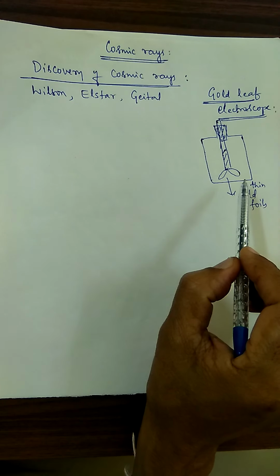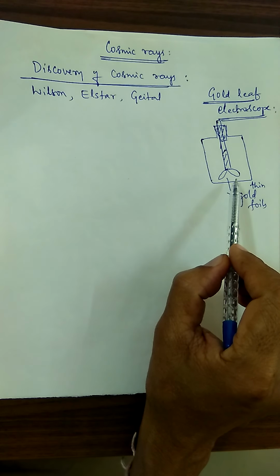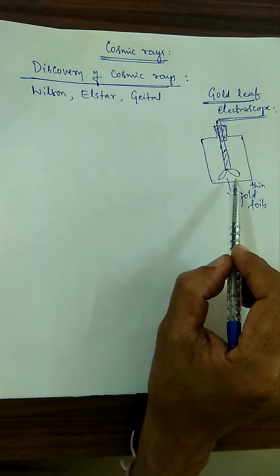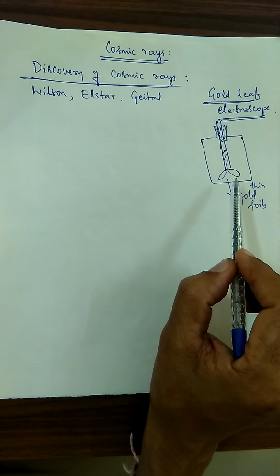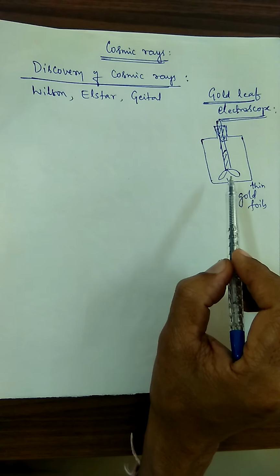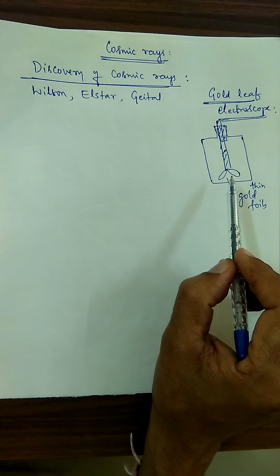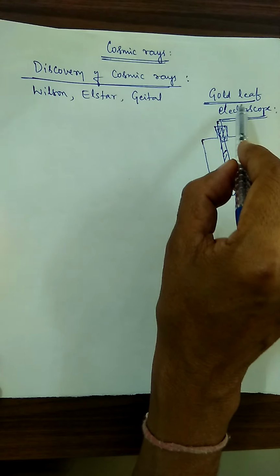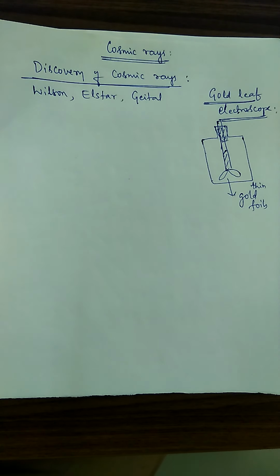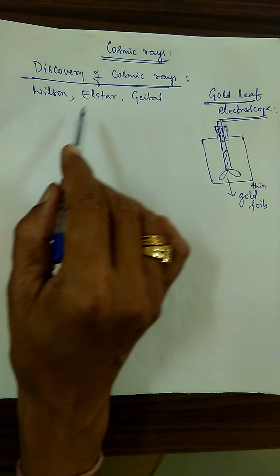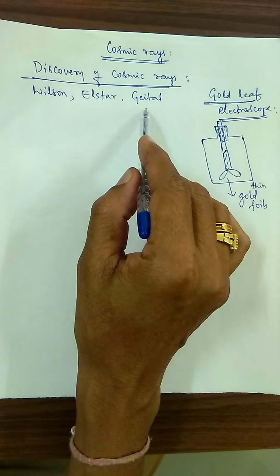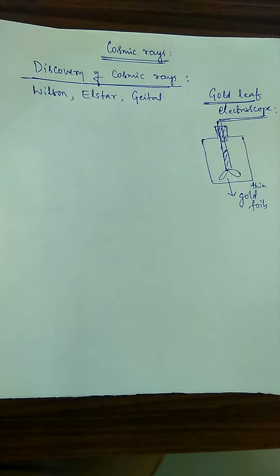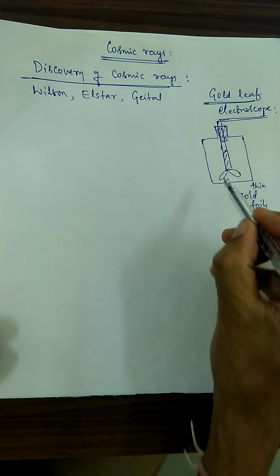This kind of gold leaf electroscope we use to detect charges, to find whether charges are present and what kind of charges are present. Wilson, Elster and Geitel took this gold leaf electroscope and initially charged it.